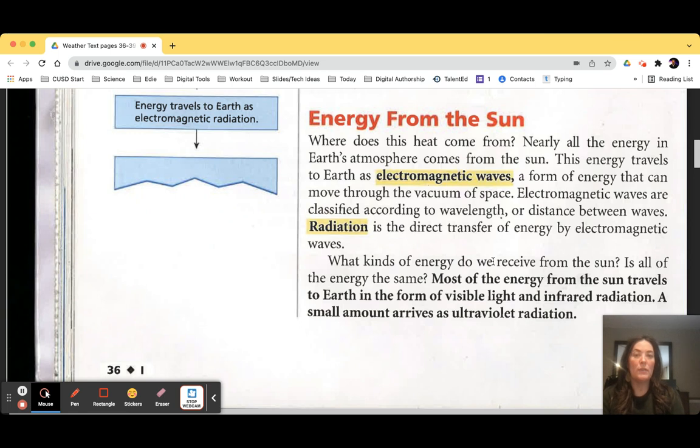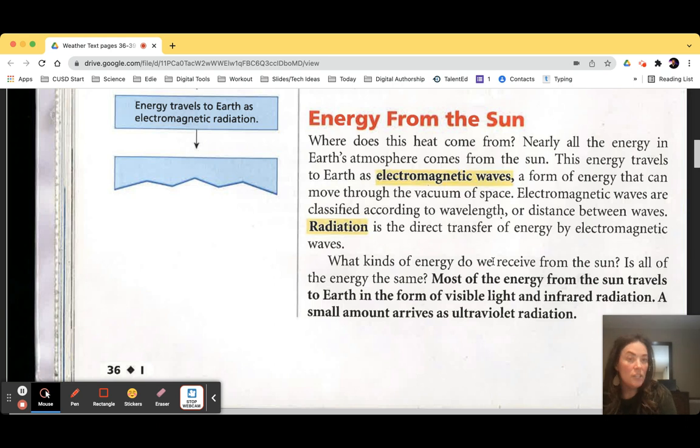This energy travels to Earth as electromagnetic waves, a form of energy that can move through the vacuum of space. Electromagnetic waves are classified according to wavelength or distance between waves. Radiation is the direct transfer of energy by electromagnetic waves. So what they're saying is that all of the energy that comes to us from the sun has to travel through the vacuum of space. So any energy we get from the sun does come as electromagnetic waves. Radiation is the direct transfer of energy by electromagnetic waves. So all of the energy that we get from the sun is a form of radiation.